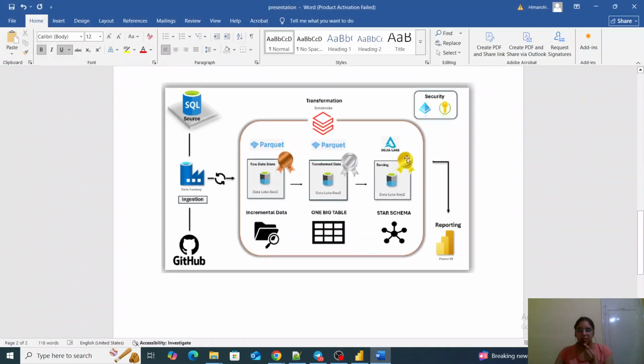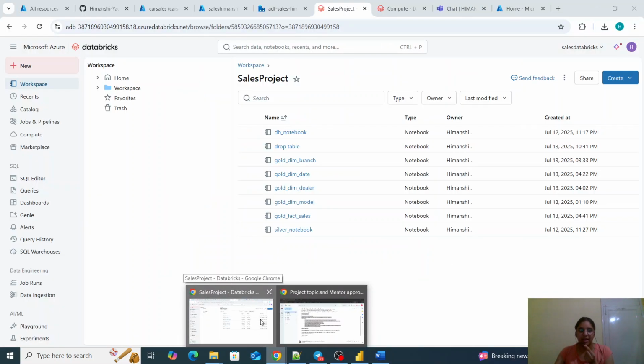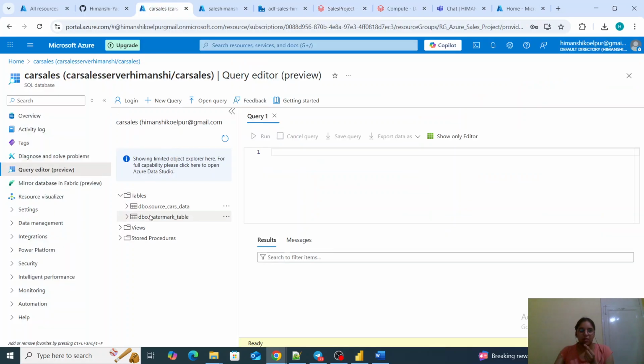Recapping one more time: my source data will come from GitHub to SQL DB, and from SQL DB it will come to Data Factory. In Data Factory, I will be putting it in the bronze layer. Once it is put in the bronze layer, a watermark value will get updated with the latest data max value. The column specifically is the date ID, so my watermark will get updated once my data is loaded from SQL to the bronze layer via the ADF activity, and then I am storing that watermark in the watermark table.